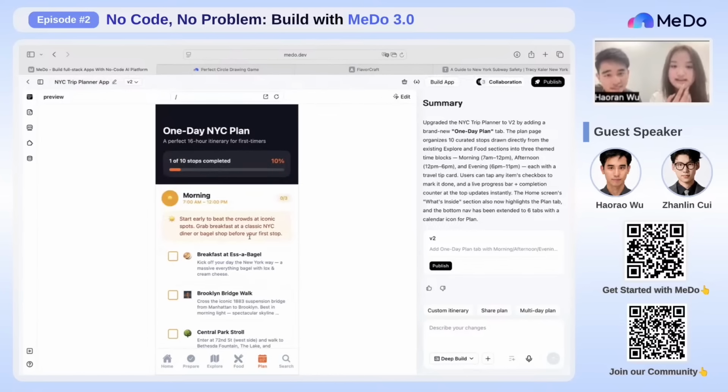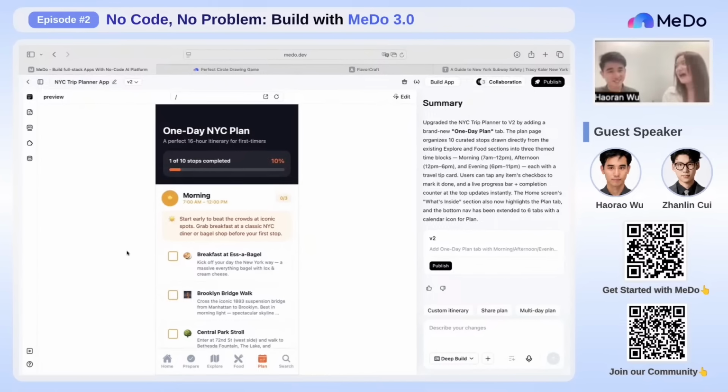And what about the new feature, the plan? This is really a helpful feature for someone like me. I never know what to do when I arrive in a new city, and I was always too lazy to make a plan. I think it's frustrating to browse multiple websites or ask a lot of different people about plans, because everyone has different feelings and opinions, right? This is really helpful for me. Let's go through one of them.